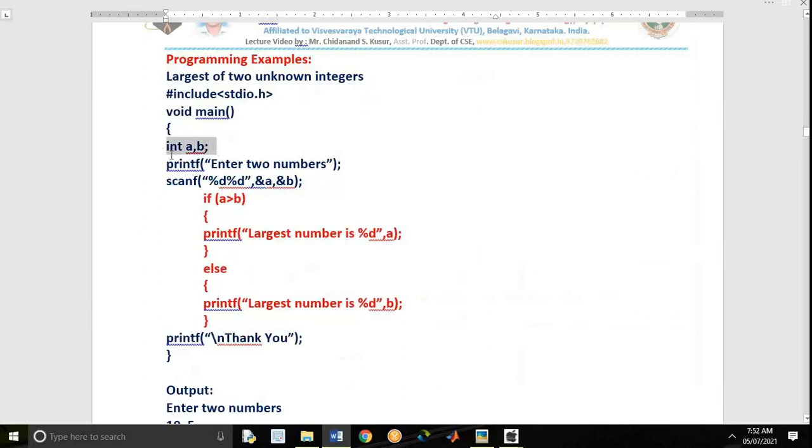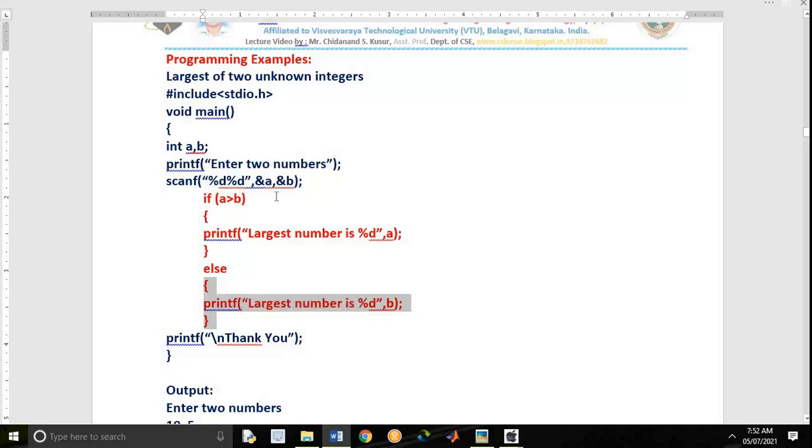Just I have taken two variables and I am reading two numbers. Enter two numbers. If A is greater than B, largest number is A, else largest number is B. Assume that I entered 10 and 20. Is 10 more than 20? No, so the else block works. Means largest number is 20. Thank you. Thank you works every time.